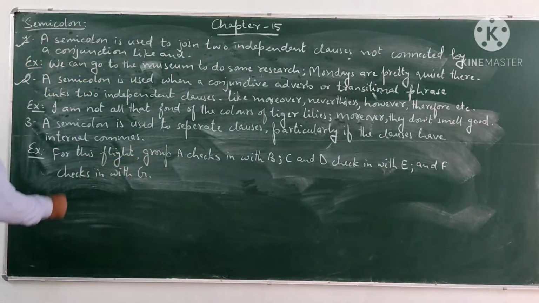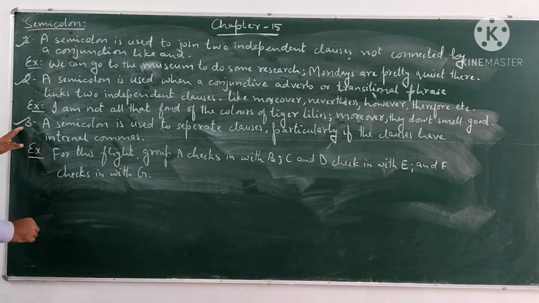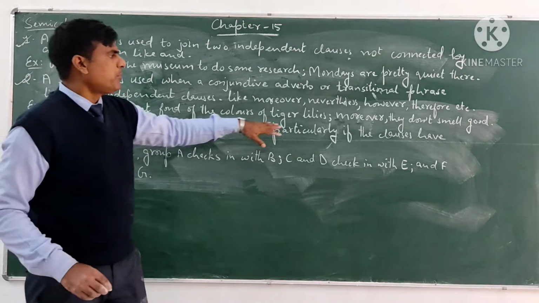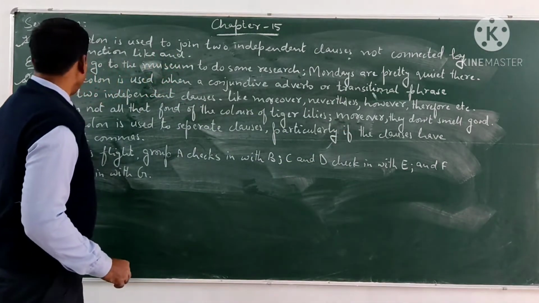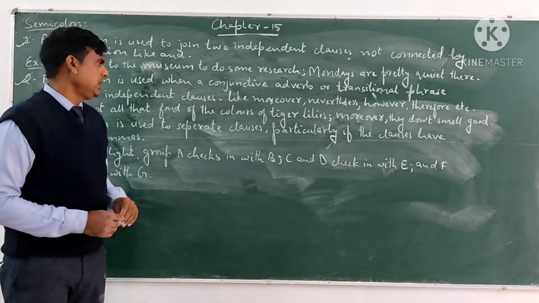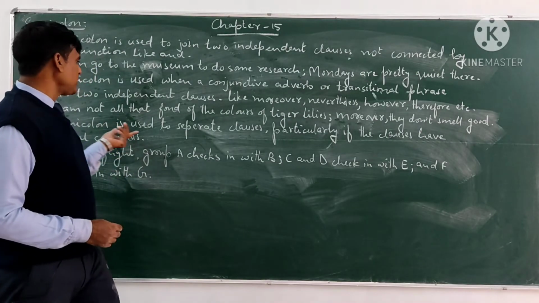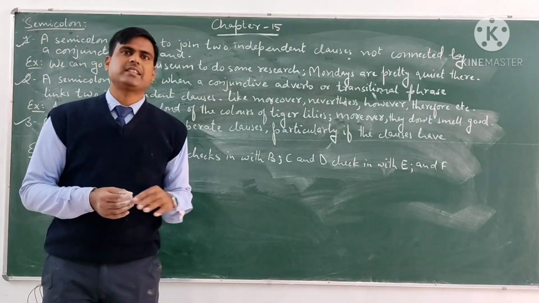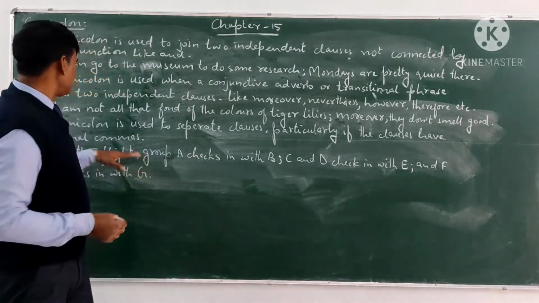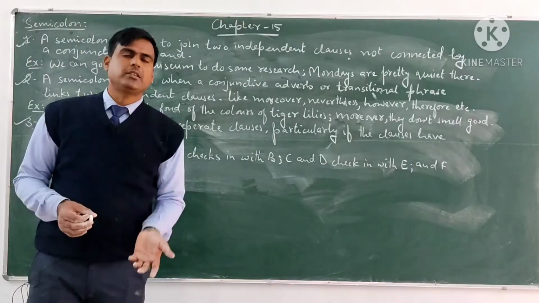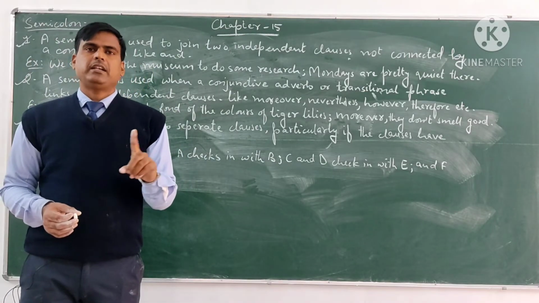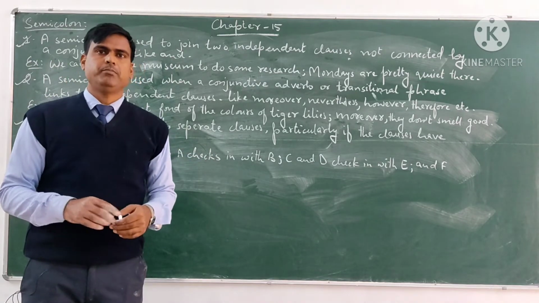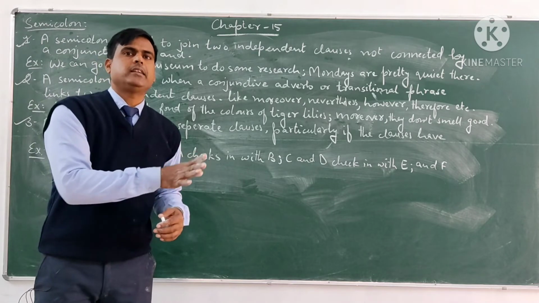Now come to the last one of this topic of semicolon. A semicolon is used to separate clauses, particularly if the clauses have internal commas. If there are many clauses in a sentence and they have internal commas, at that time we will not separate those clauses with the help of a comma but with the help of a semicolon, because they have already internal commas.